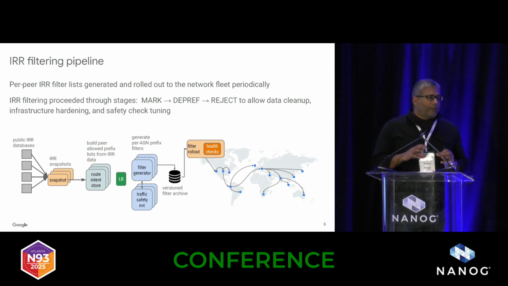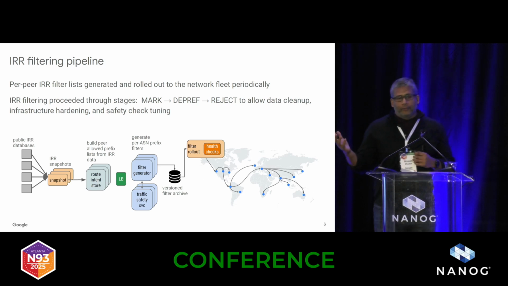We have a service called the route intent store that basically analyzes all of the route objects that we collect, as-set objects, route objects, sources like PeeringDB, for example, puts all of that together and builds a list of what prefixes we expect to receive from any given peer. And then we use that service as a source for the filter generator.